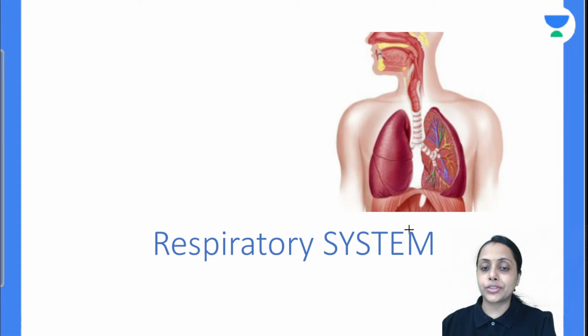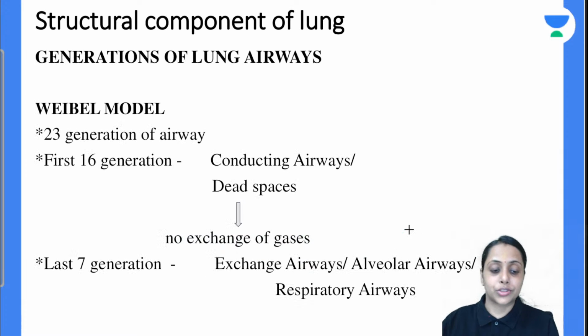Coming to the revision, today we are going to revise the respiratory system. First topic which we are going to revise is the structural component of lung. To understand this, we have to first understand the generation of lung airway.